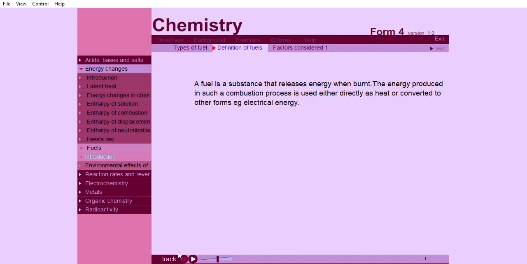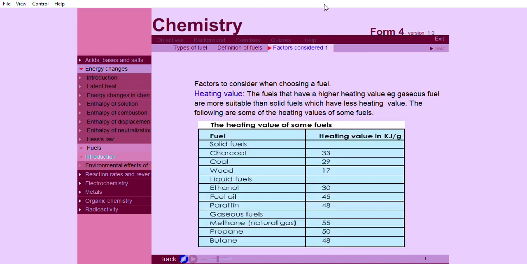A fuel is a substance that releases energy when burnt. The energy produced in such a combustion process is used either directly as heat or converted to other forms, for example, electrical energy. Factors to consider when choosing a fuel. Heating value. The fuels that have a higher heating value, for example, gaseous fuel, are more suitable than solid fuels, which have less heating value. The following are some of the heating values of some fuels.